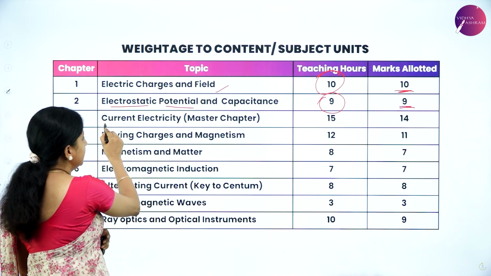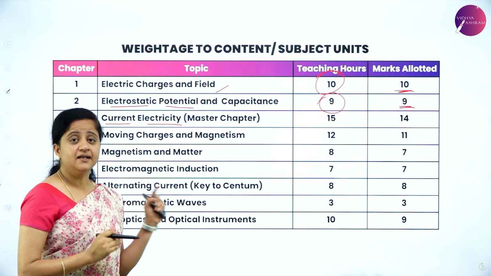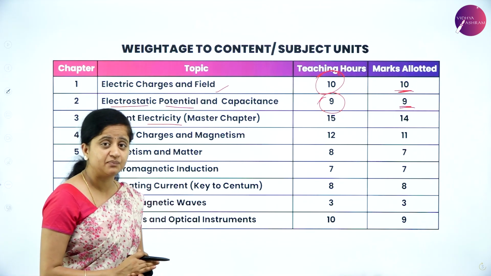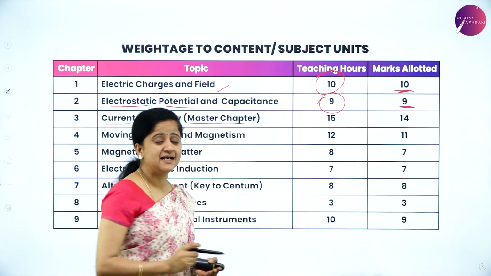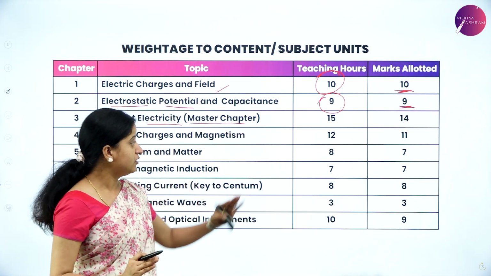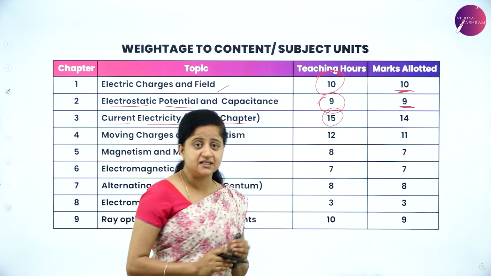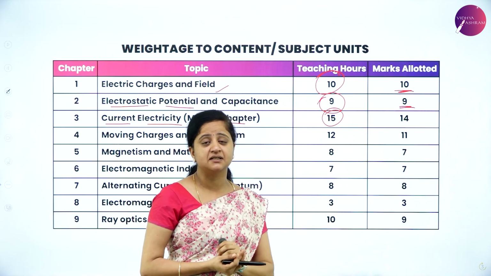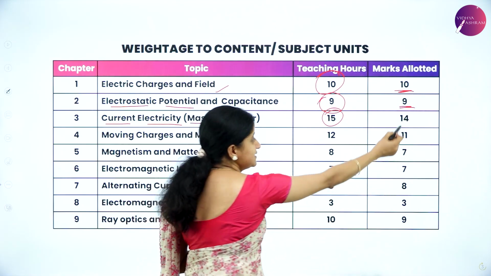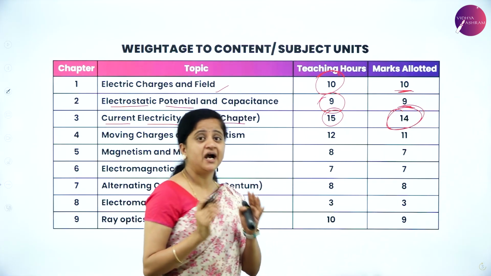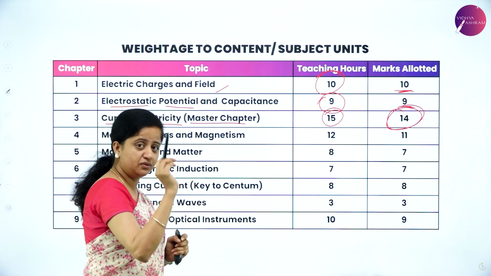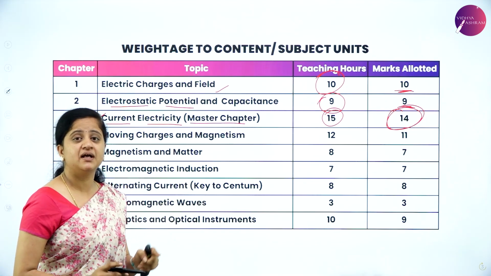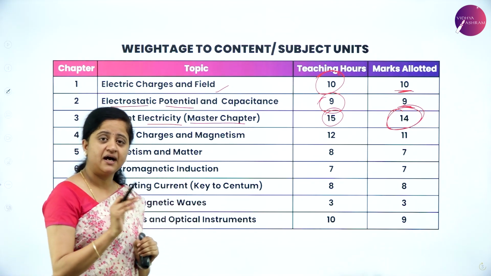So next we have current electricity. Current electricity is the chapter which is very important from the examination point of view, and hence we'll call it a master chapter. The number of hours allotted for this to teach is 15, and the number of marks you can expect from this chapter is about 14 marks. You will be having high weightage for this chapter, so you need to concentrate more on current electricity. It is important as well as very easy to score and to understand.